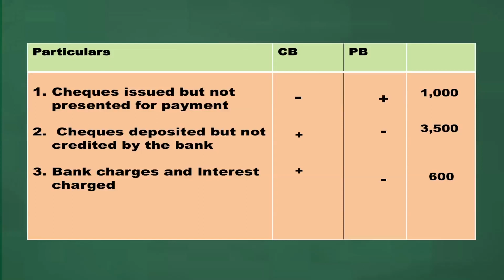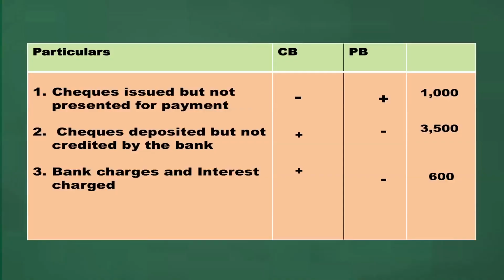Then check deposited but not credited by the bank. When check is deposited, cash book balance will increase, so plus sign. Passbook has not recorded, so minus 3,500. Bank charges and interest charged: that much amount will be deducted by the bank, so passbook will show a reduced amount. Minus 600 in the cash book, so it will be a plus sign.